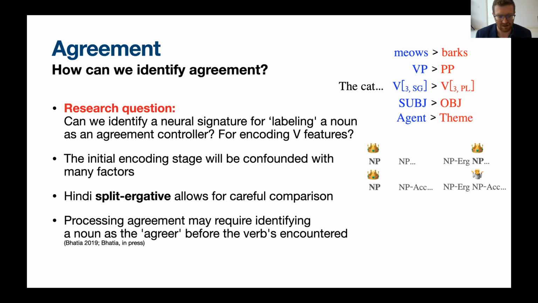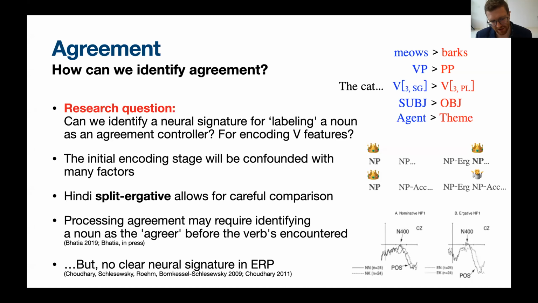I want to give credit where credit's due. In some work that Sakshi Bhatia has recently done, the problem of identifying a noun phrase as agreement controller has been really forefronted. If you look at Western European languages, this is not really an issue, right? In Western European languages, the relevant noun phrase is always the subject, and there's not really much you have to worry about there. But when you look outside of Western European languages, this problem becomes a little bit more obvious. Additionally, there's a parallel set of work being done by Kamal Kumar Chaudhary that uses a similar design to what we're doing and also uses electrophysiological measures, but is asking a slightly different question than what we're asking today.